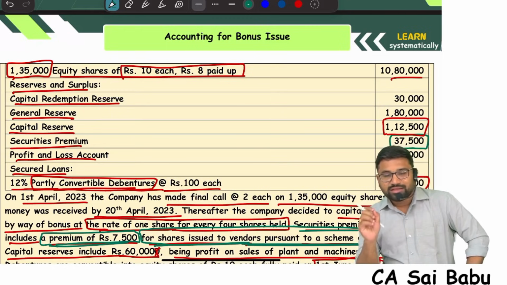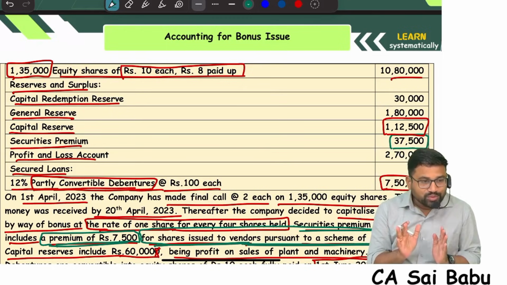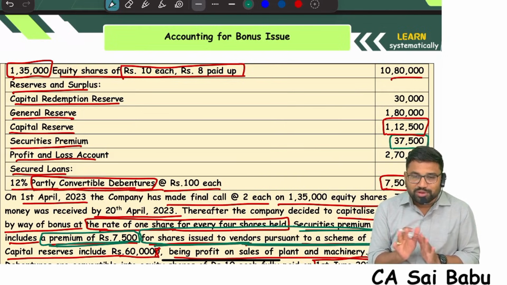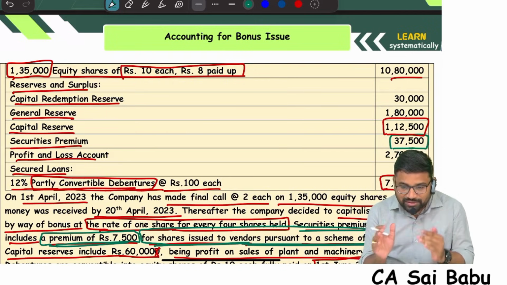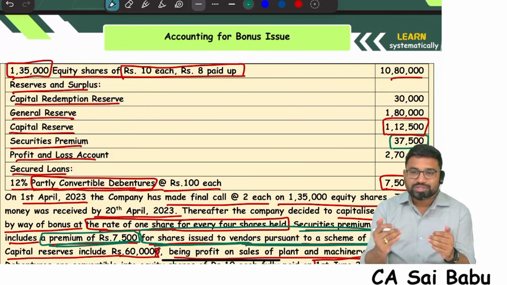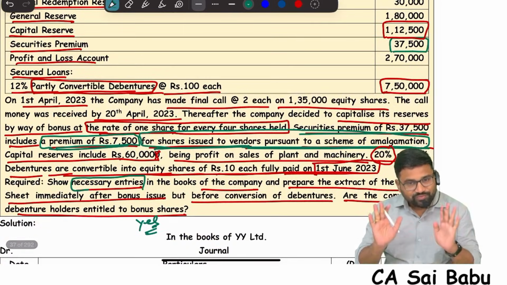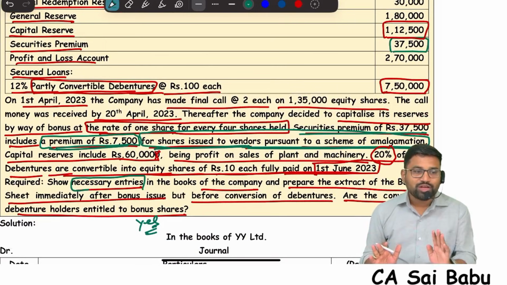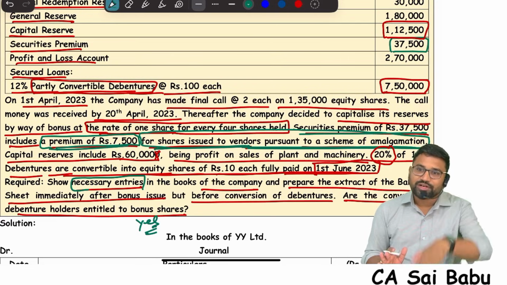Sir, I think still you are not getting the point. The moment you see partly paid up shares, don't come to the conclusion that the remaining amount they will give in the form of bonus. Here the concept is how much bonus the company wants to give. Clearly said, 1 share for every 4 shares. That means it's a fully paid bonus share. But to give fully paid up shares, I told you, first existing shares must be converted into fully paid.